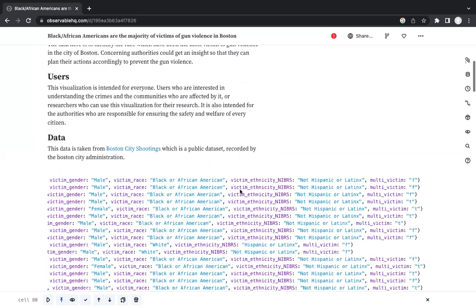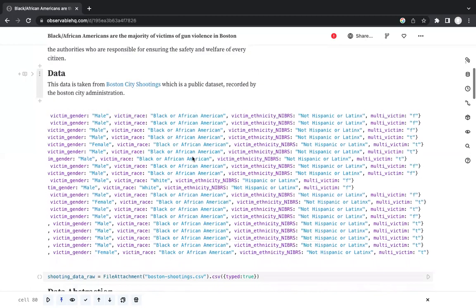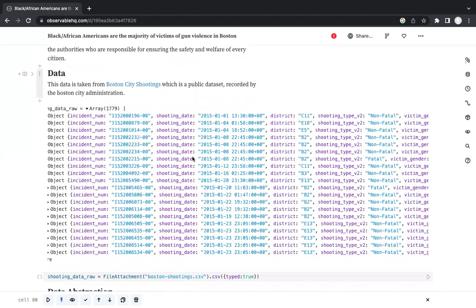So our data is taken from a public data set, which is available here. And this data set is a record maintained by the Boston City Administration. So here is the data set that we used.